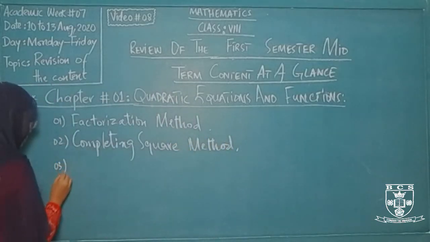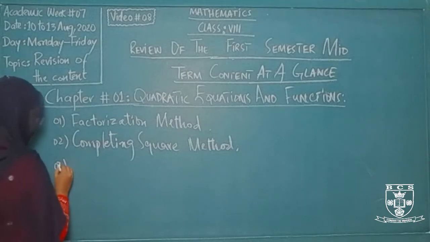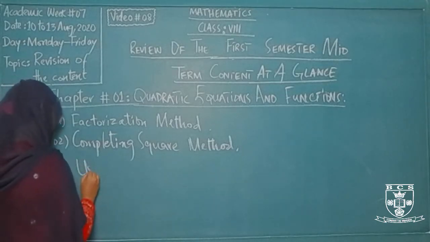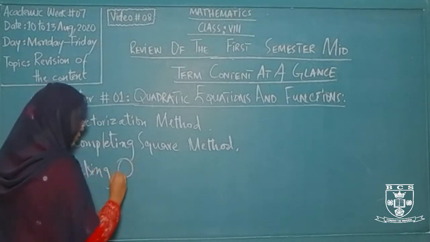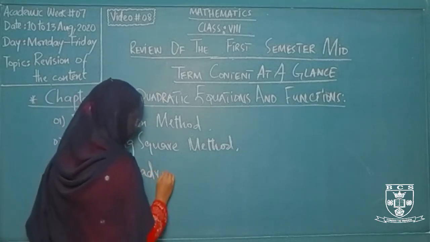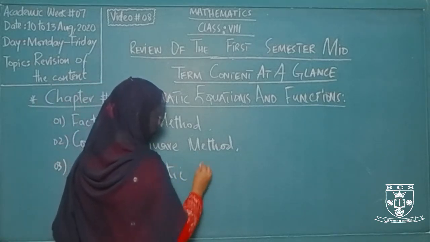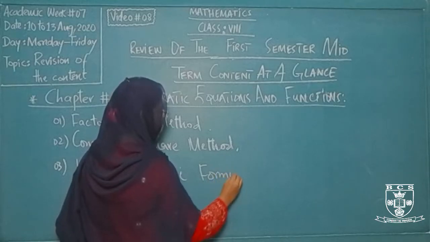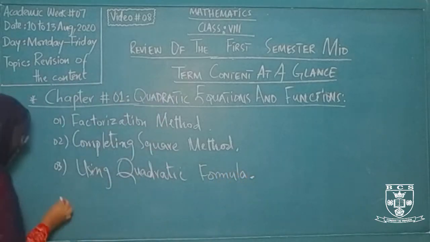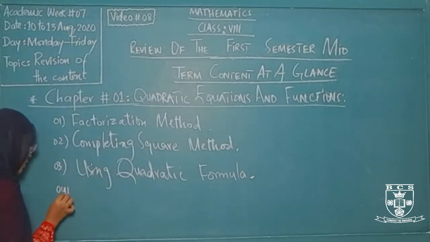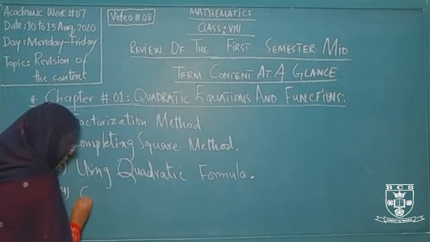Number 3, using quadratic formula. Last one is the easiest but the longest one, the graphical method.